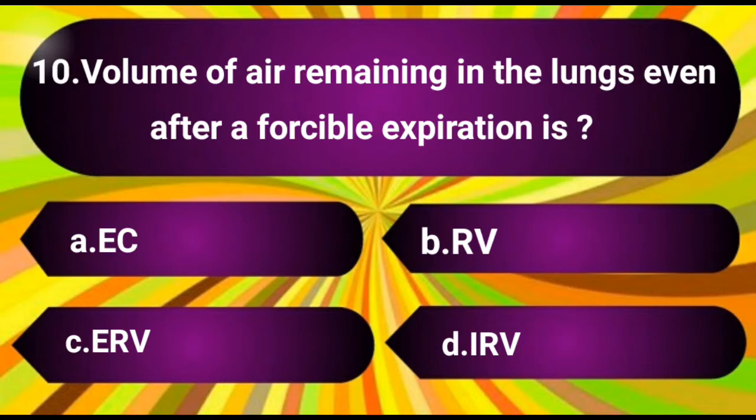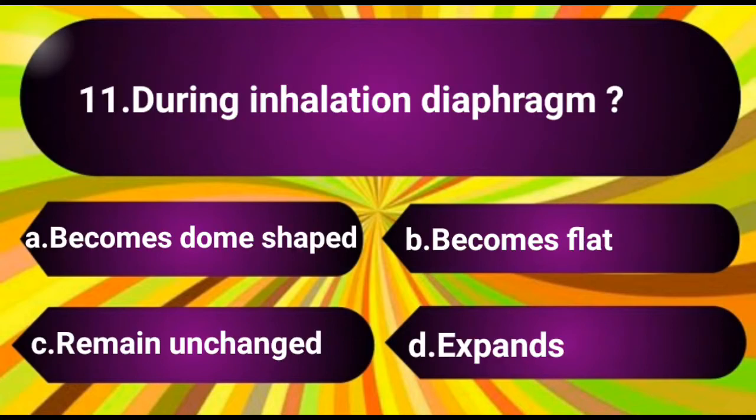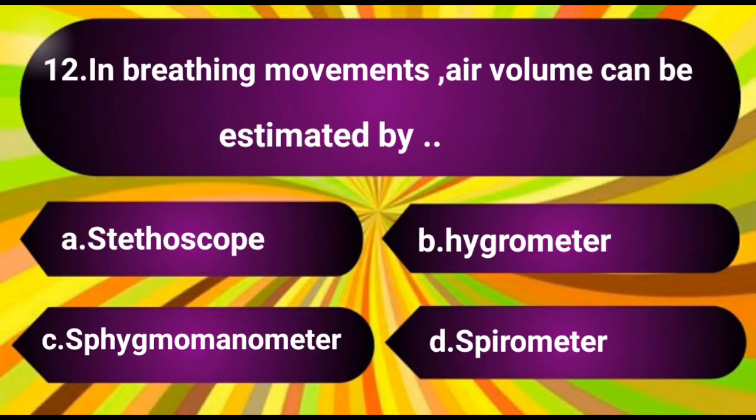Question number 10. Volume of air remaining in the lungs even after a forcible expiration is. The options are A. EC, B. RV, C. ERV, D. IRV. The answer is B. RV. Question number 11. During inhalation diaphragm, the options are A. Becomes dome shaped, B. Becomes flat, C. Remain unchanged, D. Expands. The answer is B. Becomes flat.